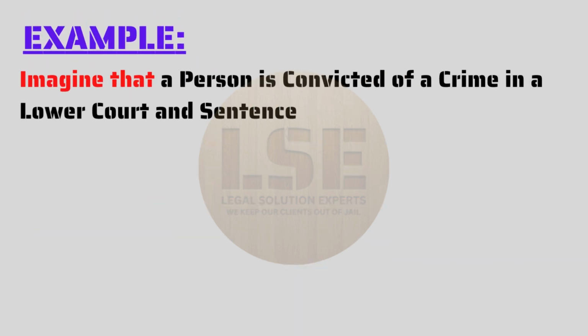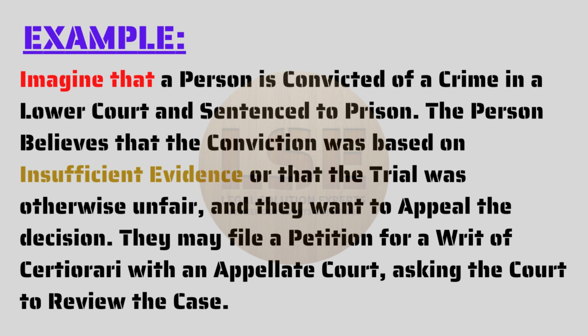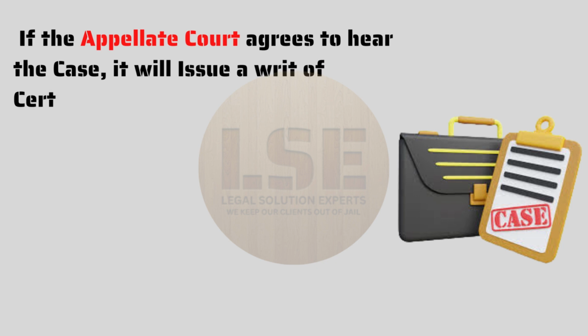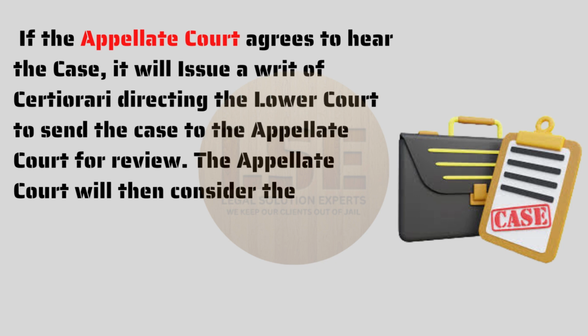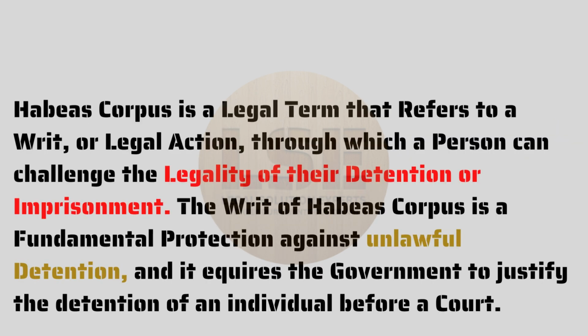Example: imagine that a person is convicted of a crime in a lower court and sentenced to prison. The person believes that the conviction was based on insufficient evidence or that the trial was otherwise unfair, and they want to appeal the decision. They may file a petition for a writ of certiorari with an appellate court, asking the court to review the case. If the appellate court agrees to hear the case, it will issue a writ of certiorari directing the lower court to send the case to the appellate court for review. The appellate court will then consider the case and decide whether to affirm the lower court's decision, reverse it, or remand it back to the lower court for further proceedings.